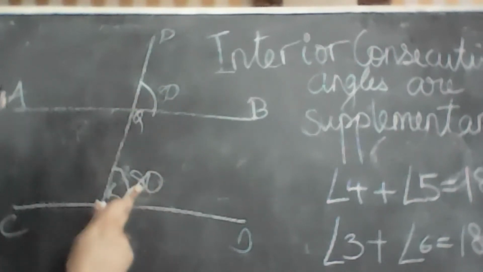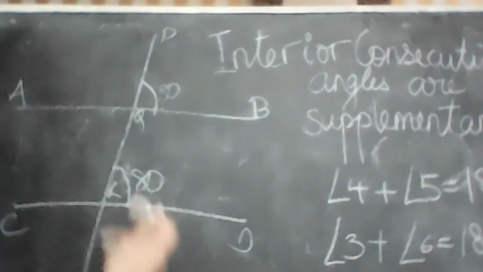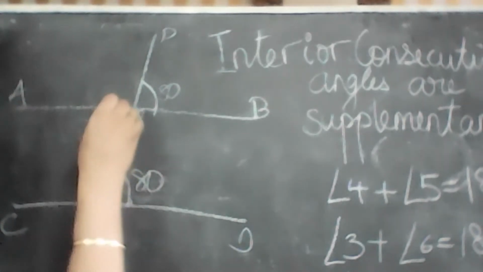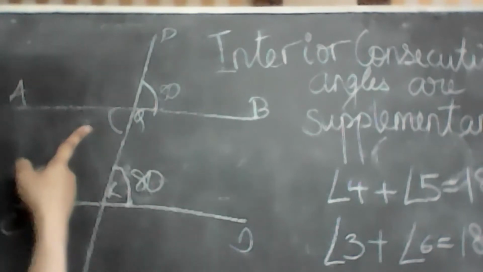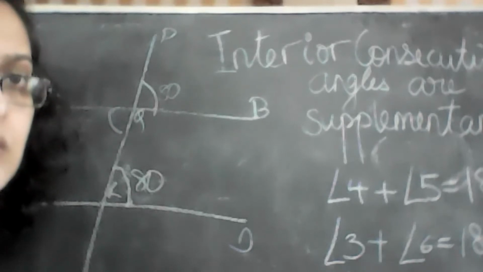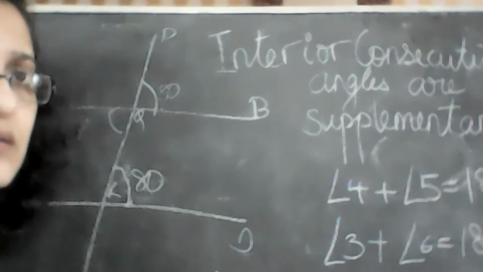Ranveer, if this is 80, what is this? Ma'am, 80, because corresponding angles are always equal. Subhan, if this is 80, what is this? Where are you, my dear? You're again searching something on the phone. Then sit back and pay attention. Stop fiddling with the ID.